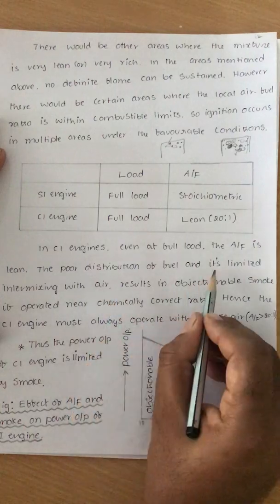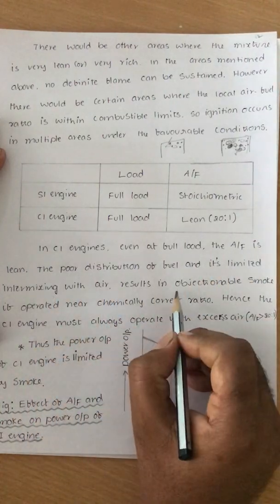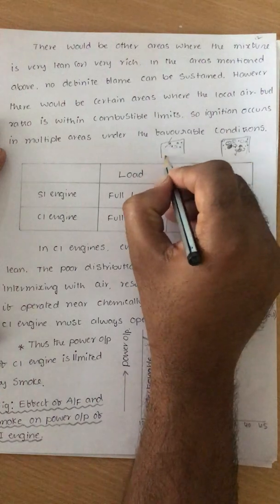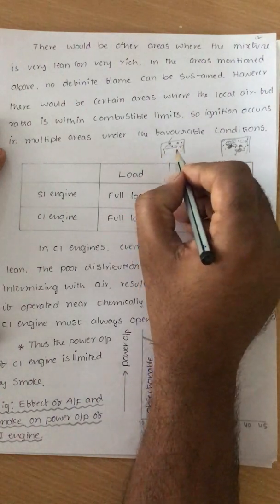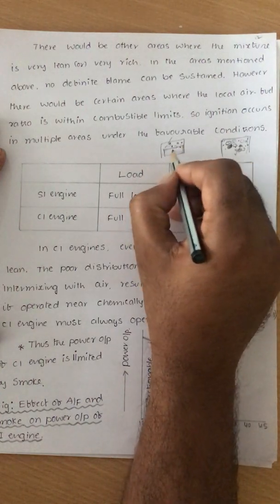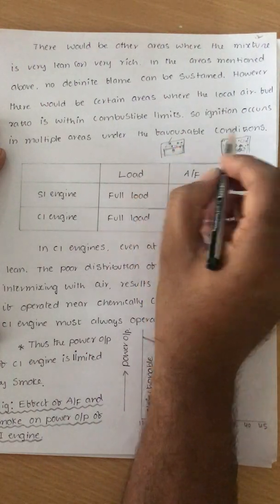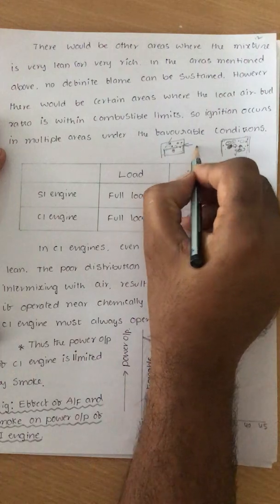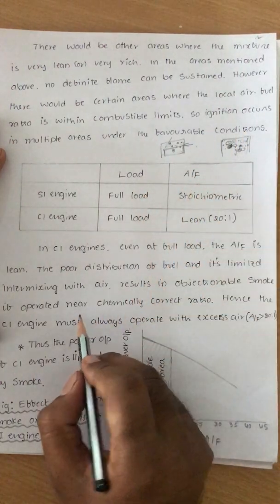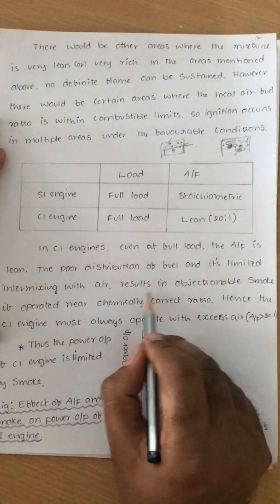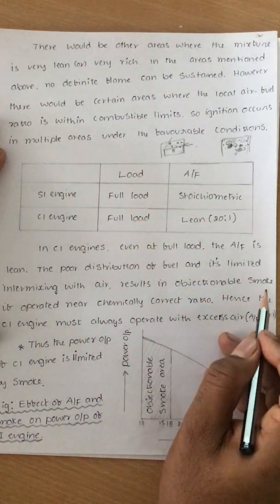Limited intermixing with air results in objectionable smoke, because if it is not mixing properly, the combustion is not completed. These unfavorable conditions lead to incomplete combustion, and if the combustion is not completed, that results in objectionable smoke. More smoke will come.